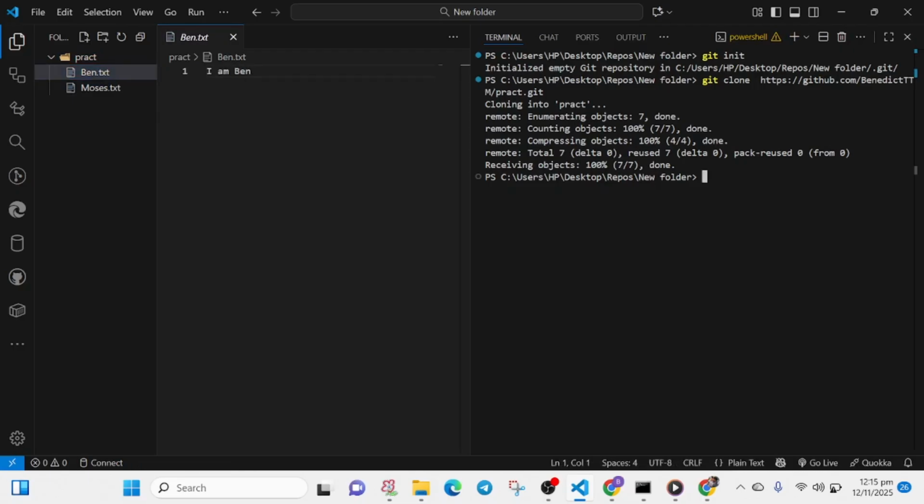And this is why you need GitHub, because GitHub saves your folders and it just helps you to get them back when you need them.